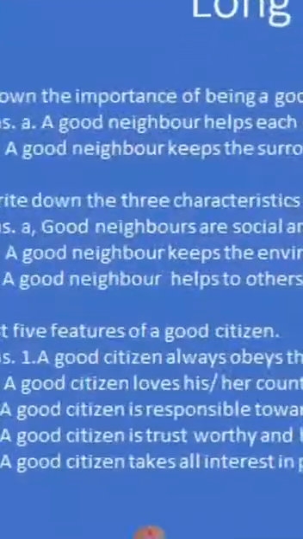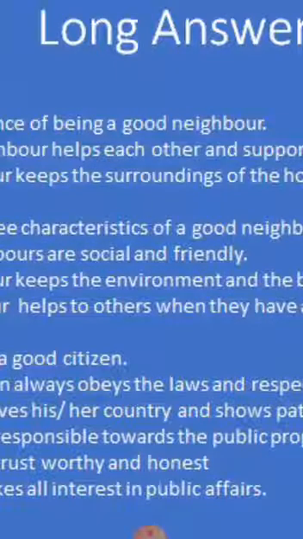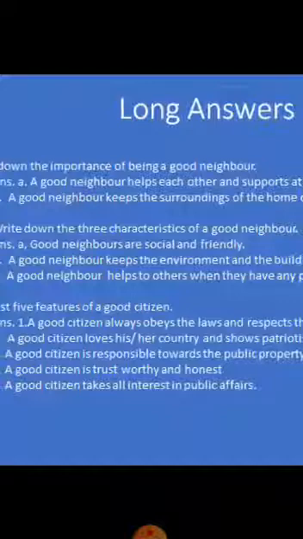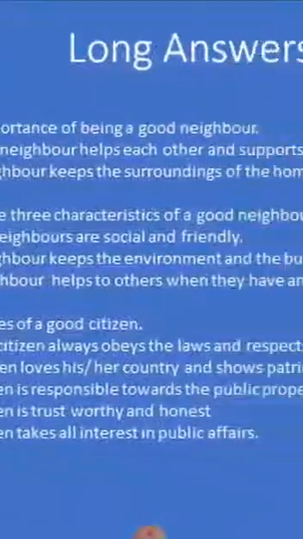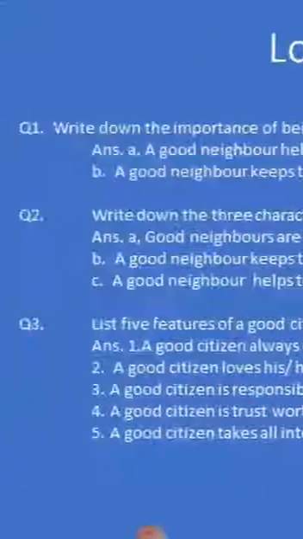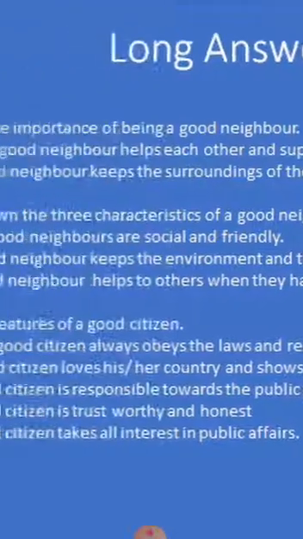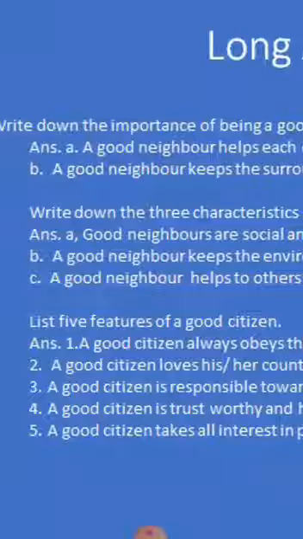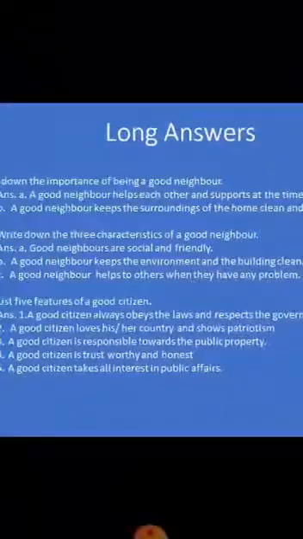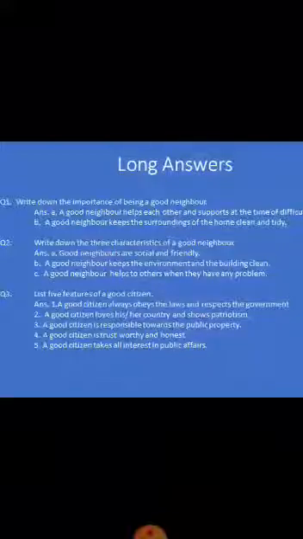Number 1 I have written here: good neighbors are social and friendly. The remaining part of the point I have cut, and only that I have written here. Then the next point I have written from the third: a good neighbor keeps the environment and the building clean. That is the second point. The third point is, a good neighbor helps others when they have any problem. These are the 3 points, any 3 characteristics of a good neighbor.